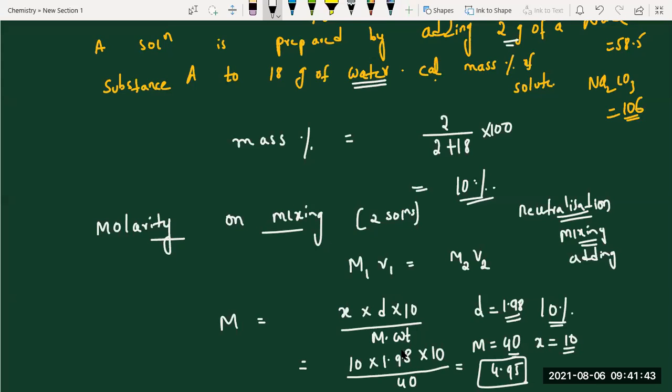Ma'am, can you repeat what X is again? What is X? X is nothing but the percentage. It will be given in the question. They will give it in the question, like 20%, 30%, 5%, 9%, like that. Okay, these two formulas you can take. We work out one question.